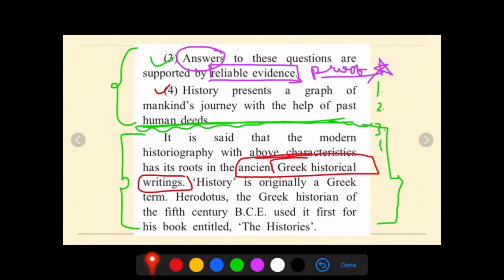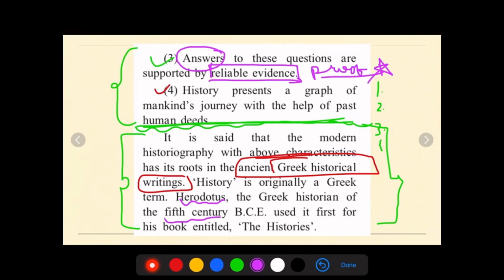Next, history is originally a Greek term. History itself is a Greek term, therefore the roots, the main things, are in Greece or the Greek historical writings. So history itself is a Greek word. Now Herodotus, the Greek historian of the 5th century. Of which century? 5th century. Who was Herodotus?